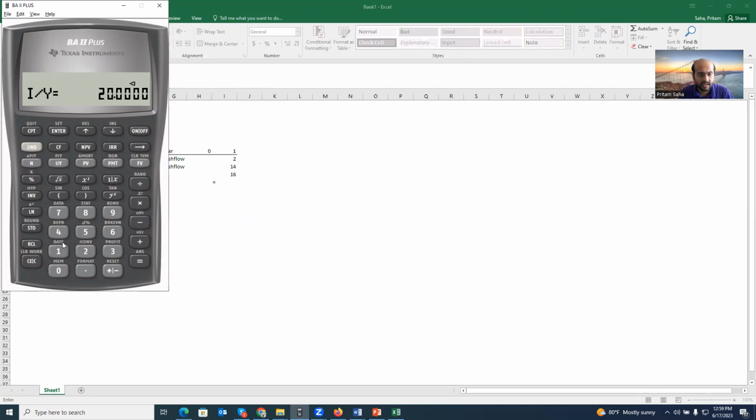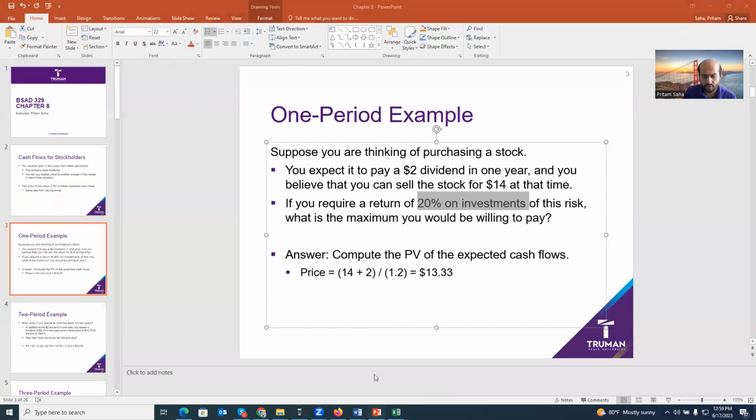And you can say both ways. You can say, because it's a 1 year model, it doesn't matter. You can say payment 2, future value 14, compute present value 13.33. Negative because price is an investment today, so negative. So did you see that?